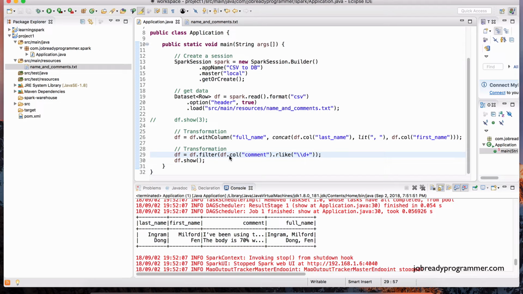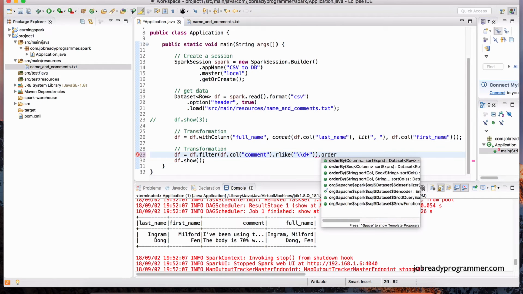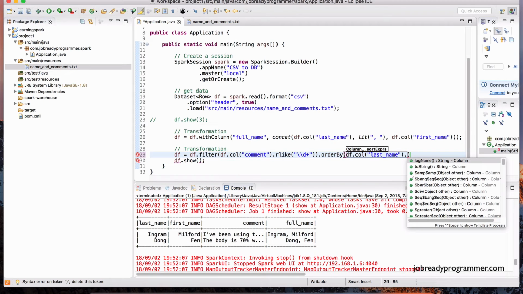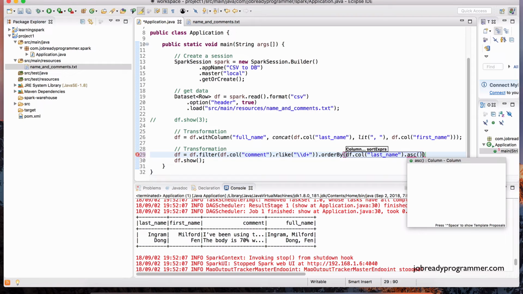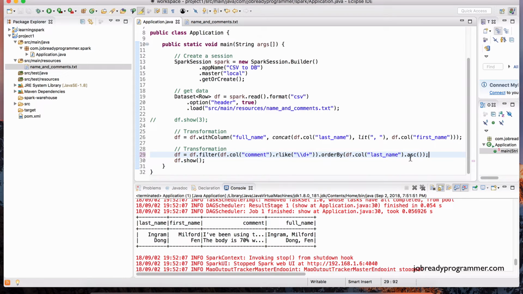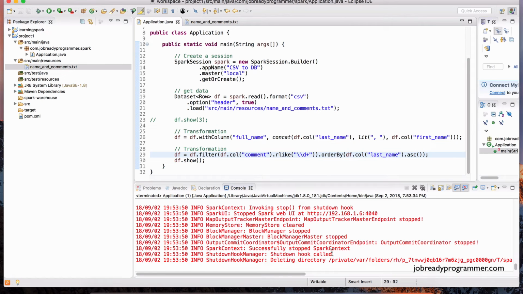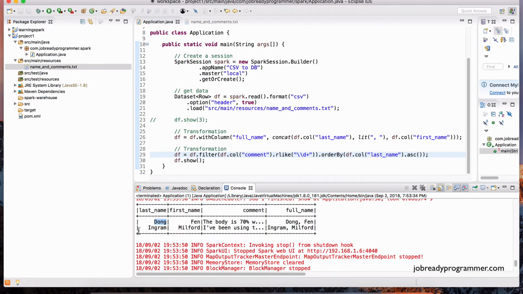Now, if you want to do an order by, you could do .orderBy, just like you would in SQL, and then we specify the column that we want to order by on. So we do df.col. There's a shorter syntax to refer to the column, but we'll get to that later. And then we specify the column that we want to order on. So let's order by last name. And then we can also use descending or ascending. So if I want to do ASC, ascending, then the first record that is going to be part of this data frame is going to be Dong, because D comes before I. So let's test that. Right click, run as Java application. And scrolling up, there we go. We see Dong first and then Ingram.